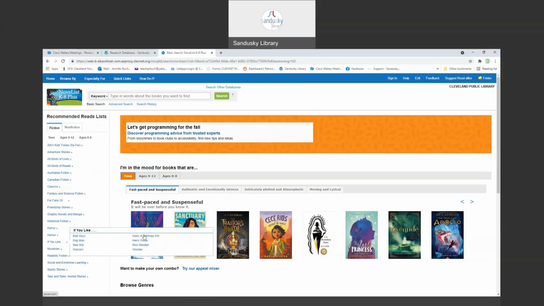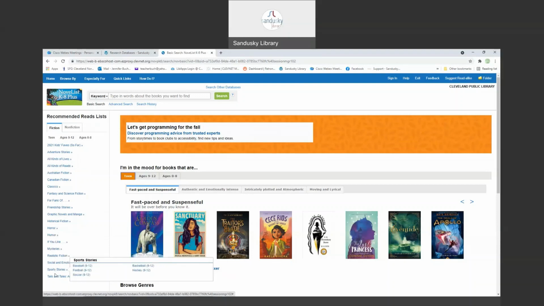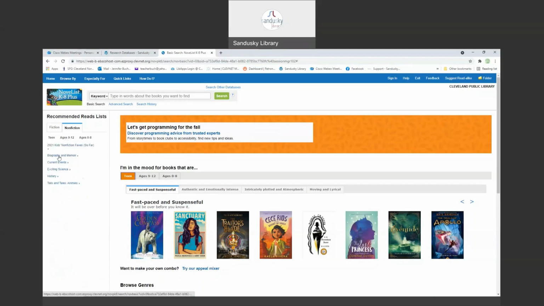If you like, you can look at any of these. Here's Diary of a Wimpy Kid right there. Mysteries, realistic fiction, social and emotional learning, sports, and Tales and Tales animal stories. These will change, but for now, these are what is available. Under nonfiction, 9 through 12, we have biography and memoir, current events, exciting science, history, and Tales and Tales animals. We also have the favorites so far. So that's off to the left.